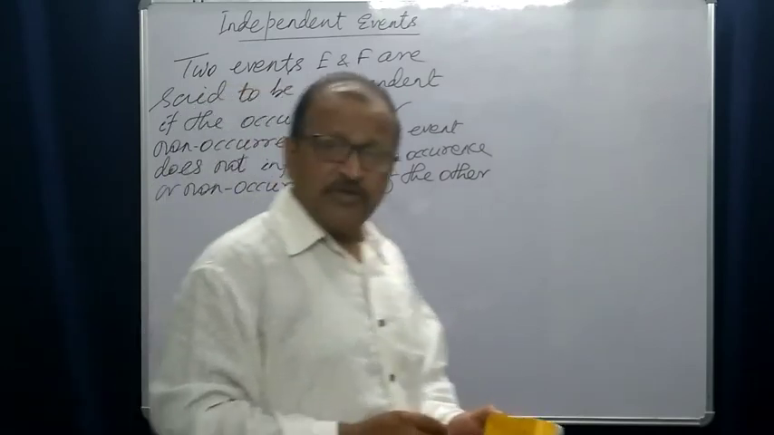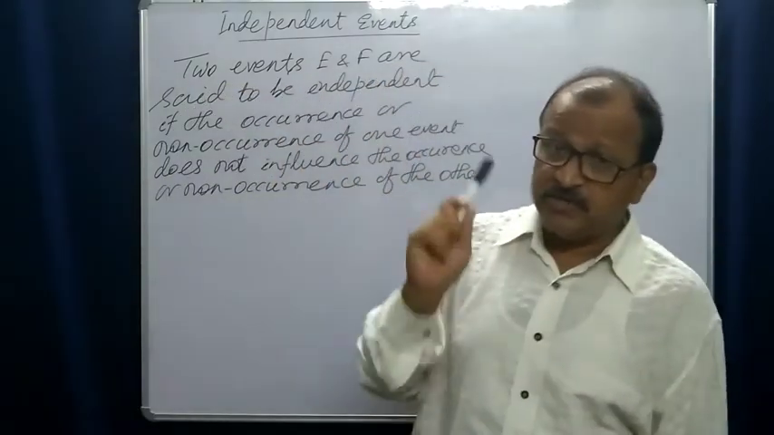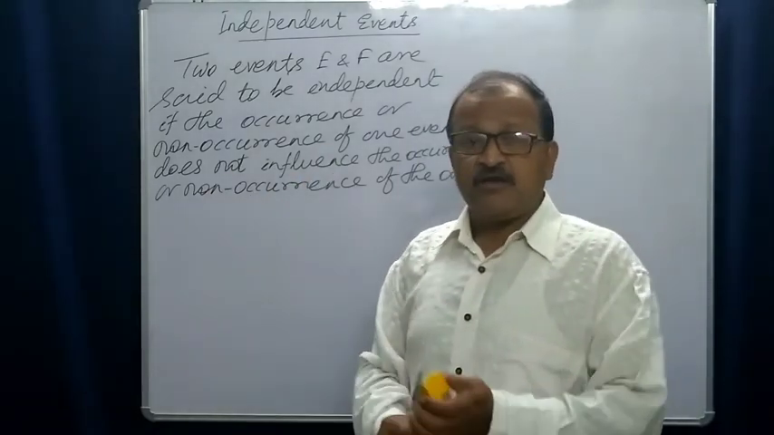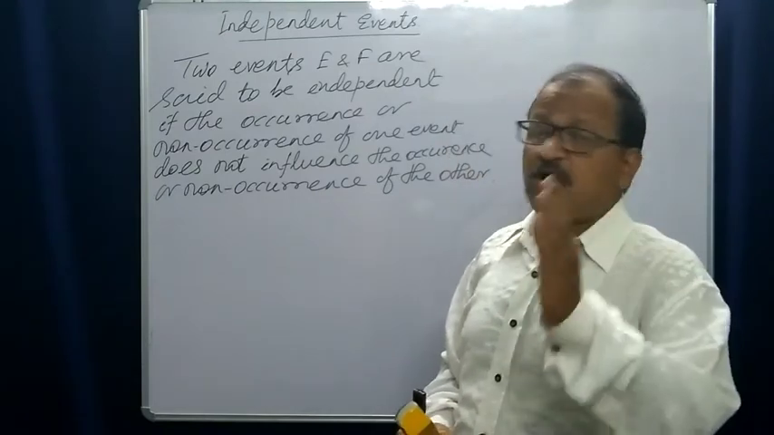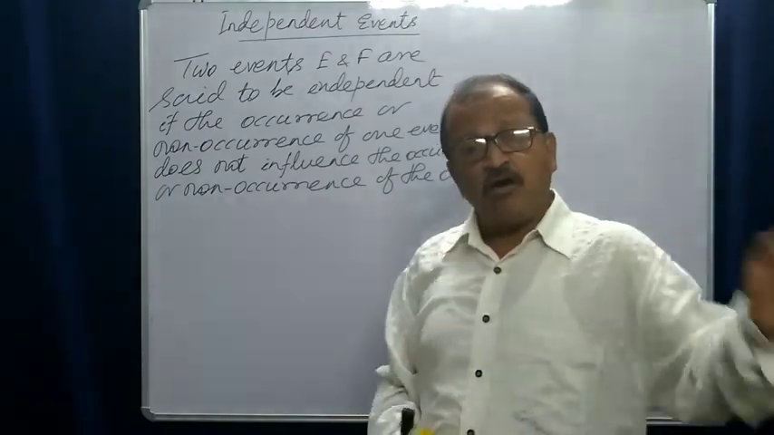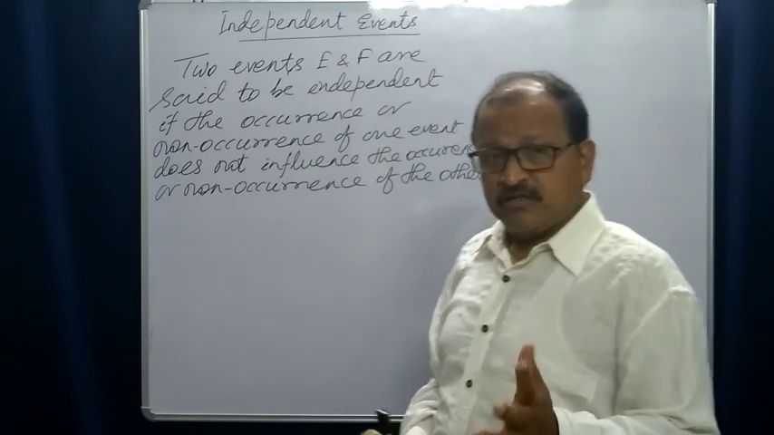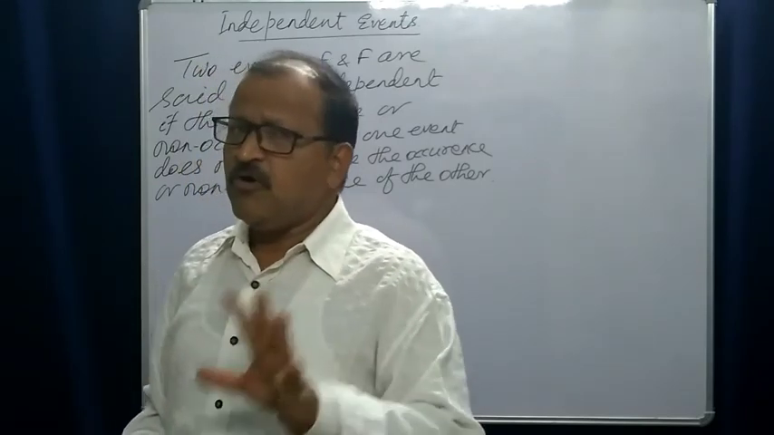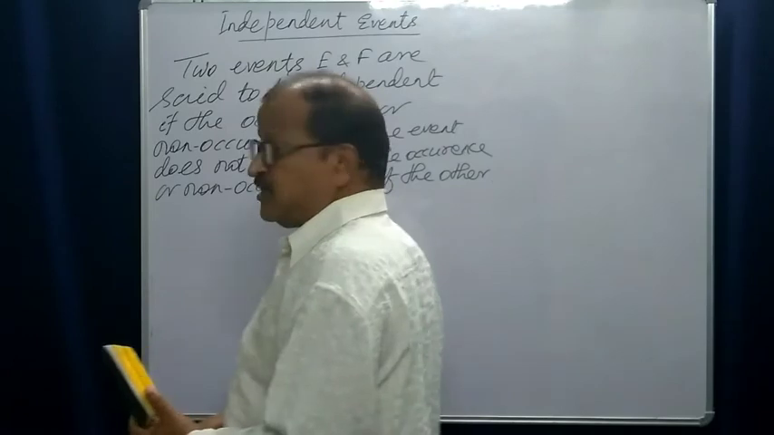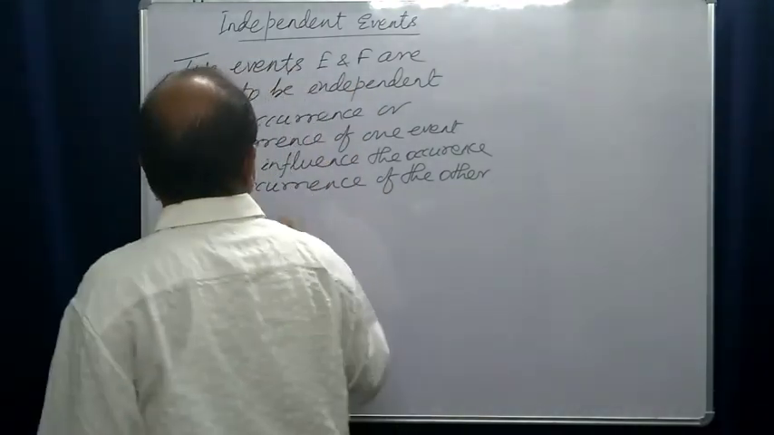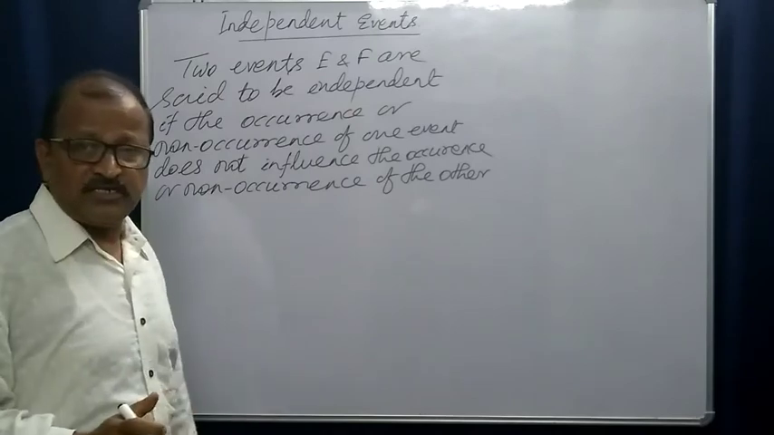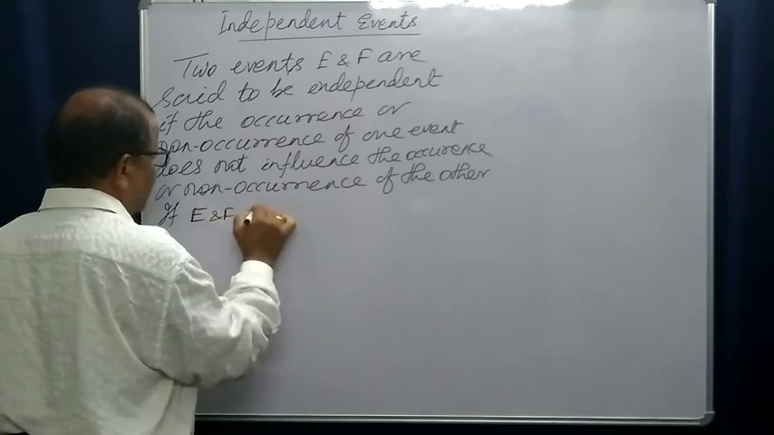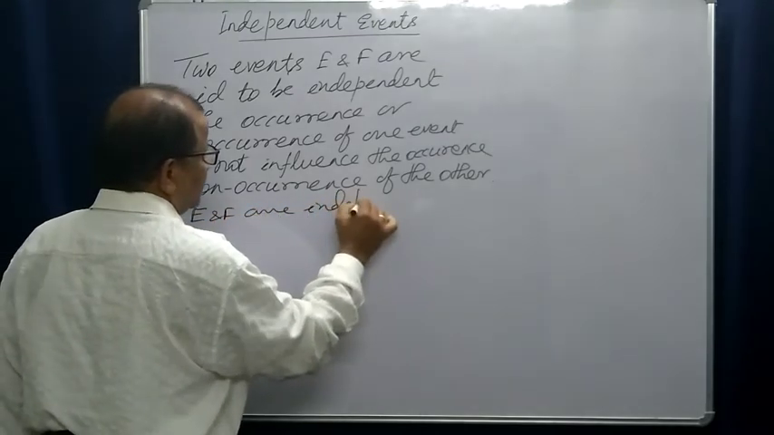Right. Two events A and B are said to be independent if the occurrence or non-occurrence of one event does not influence the occurrence or non-occurrence of the other. This is natural: independent means one should not depend upon the other. They are two independent events. Let us see what will happen here. Suppose E and F are two independent events. If E and F are independent, then what will happen?